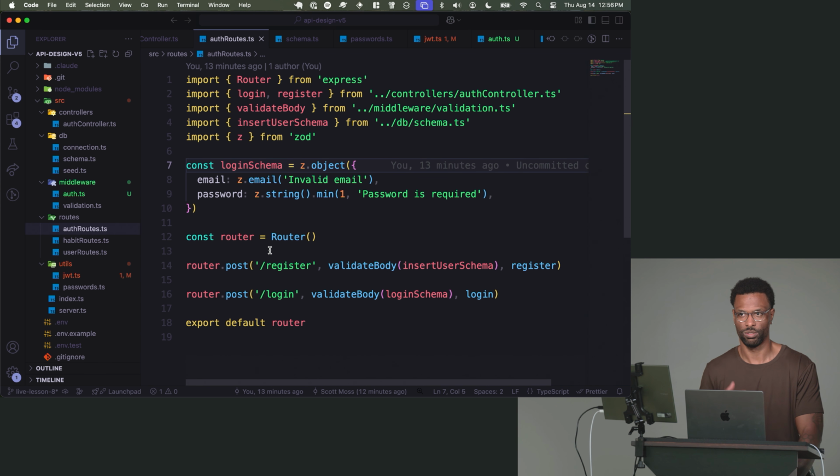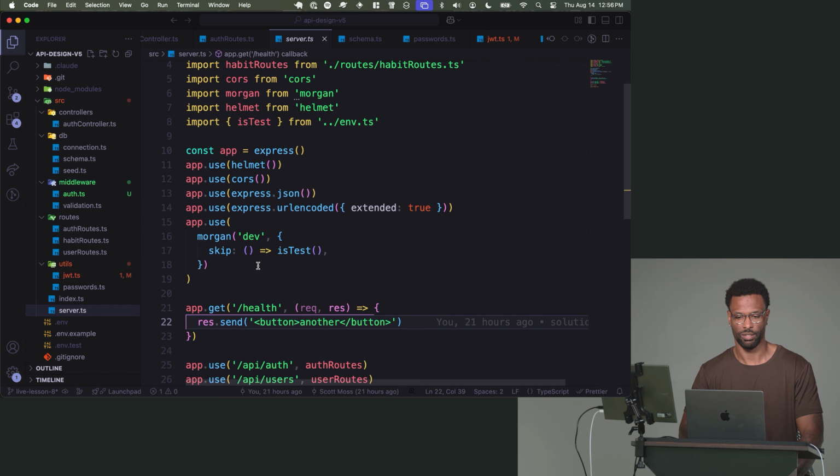And that introduces a whole nother thing. Because we don't want to do this here, that means we can't do it globally, because if we do it globally, it would protect this as well. So that means now we have to do it on a more local level. If I just put this at the top in server.ts and add a middleware here that locks the whole server down, well, then no one can sign up ever. So you can't do it globally because there's at least one route here that should not be blocked. So that's another thing to think about.